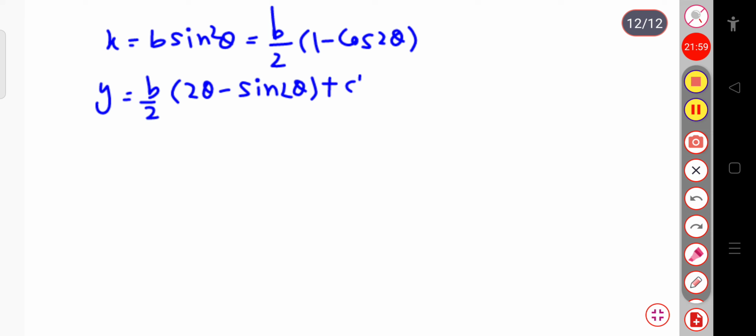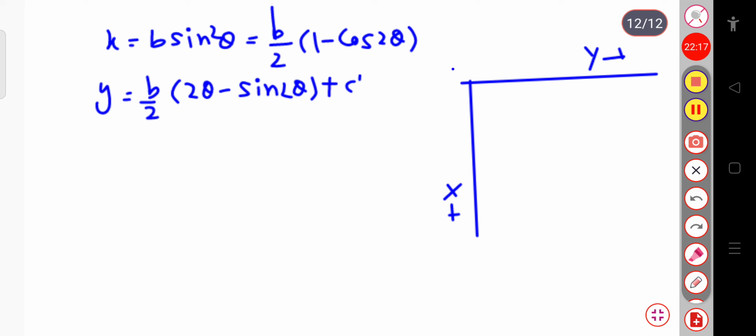So here if I represent this x coordinate and y coordinate, so let me draw, this is your y axis, and this one is suppose x axis, and this one is your origin O, and here the path of the particle will be like this.